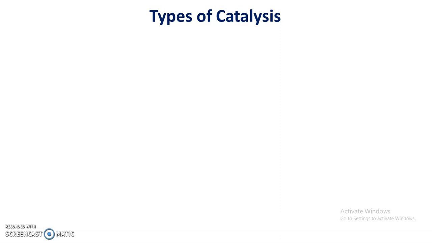Now what are the examples of heterogeneous catalysis? Manufacture of ammonia by Haber's process using iron catalyst. So iron is a solid, whereas nitrogen, hydrogen and ammonia, which are the reactants and products, are gases.